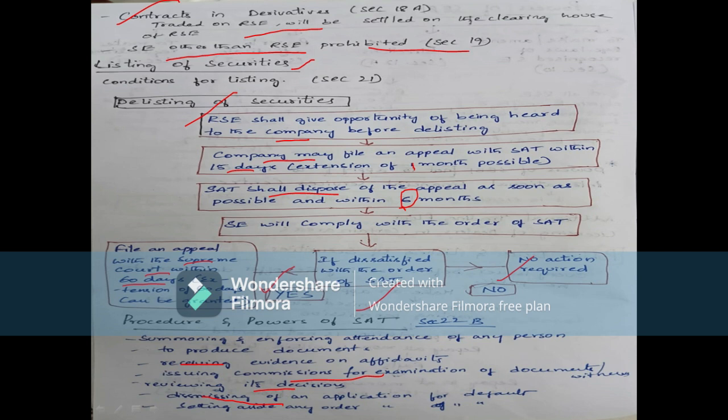Every proceeding before SAT shall be deemed to be a judicial proceeding within the meaning of the Act, and for the purposes of this Act, SAT shall be deemed to be a civil court. It is considered a civil court. Whatever powers a civil court has, the same powers will be with SAT.